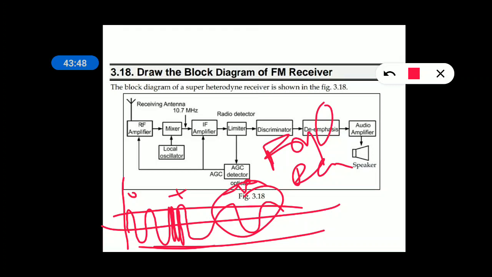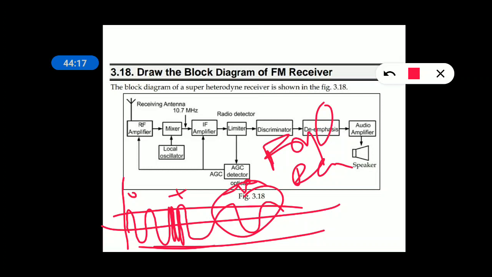This pre-emphasis and de-emphasis are most widely used in FM systems to overcome the effect of noise on HF components or high frequency components. The reason is HF components are more affected by the noise, hence those HF components are amplified more in the transmitter. As they are amplified more in the transmitter, they should be attenuated in the receiver. That is why you need a de-emphasis circuit.